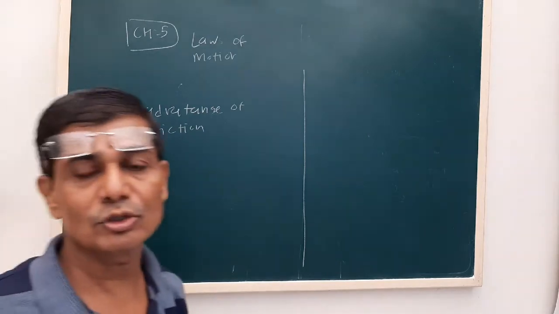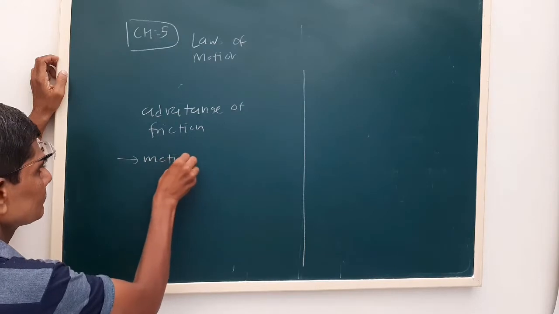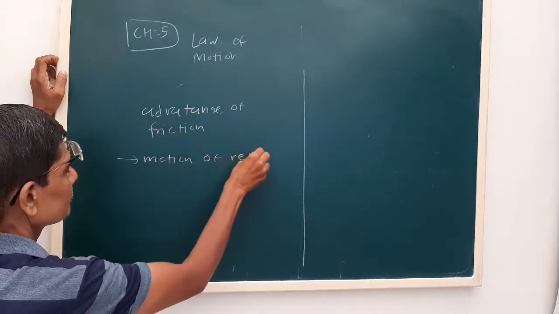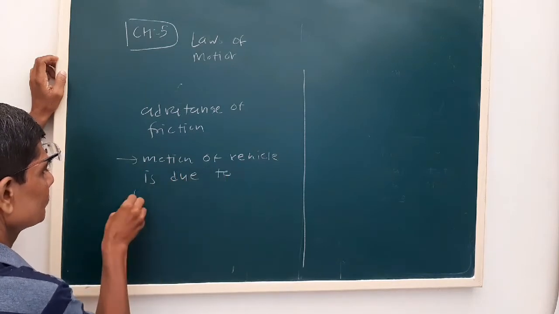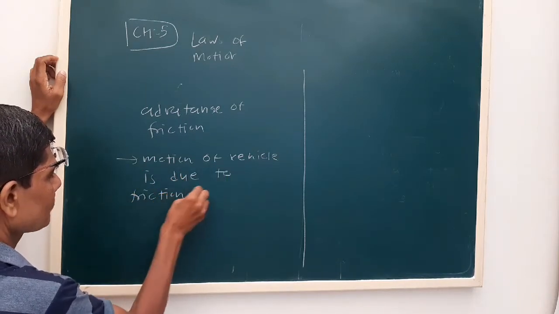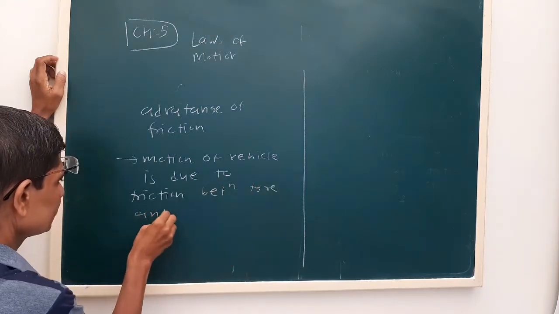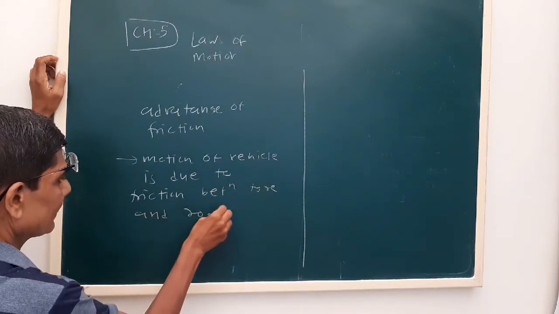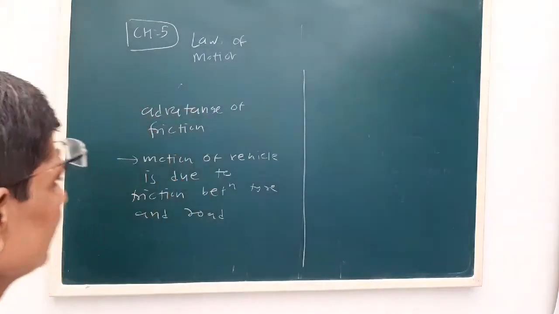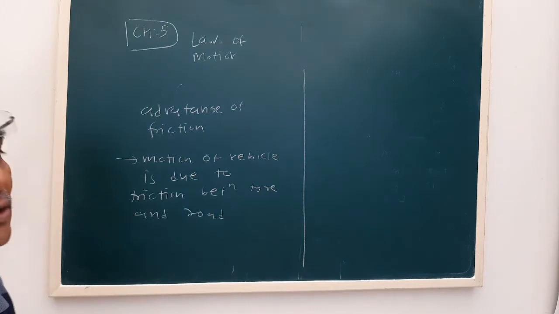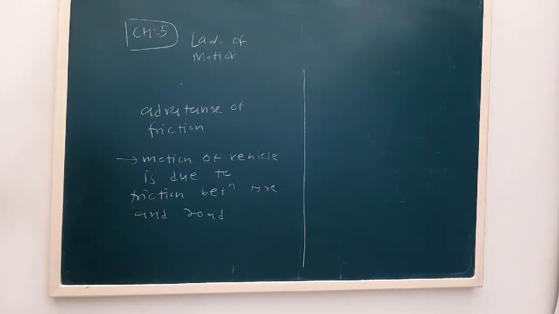Also the motion of the vehicle is due to friction between the tire and the road. Practically any motion is due to friction between the two surfaces in contact, so for any sort of motion, friction is required.